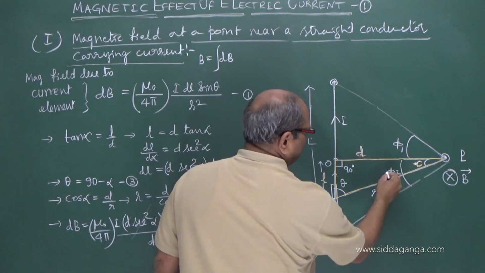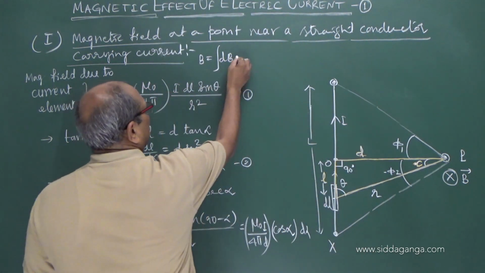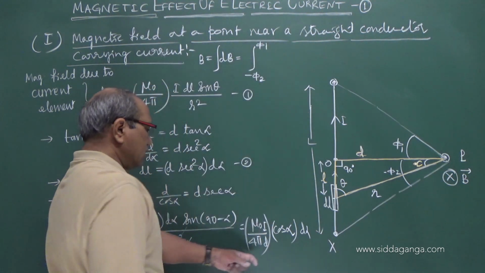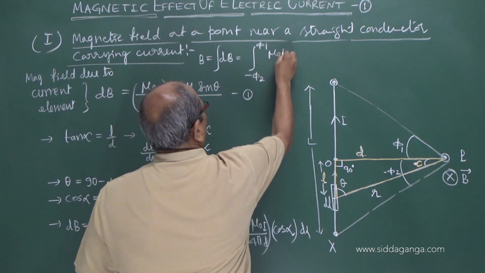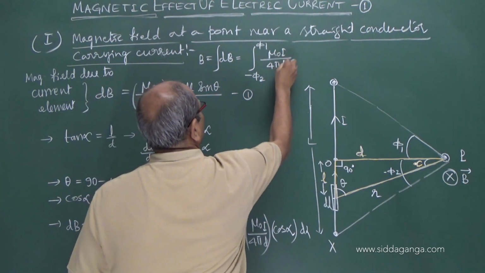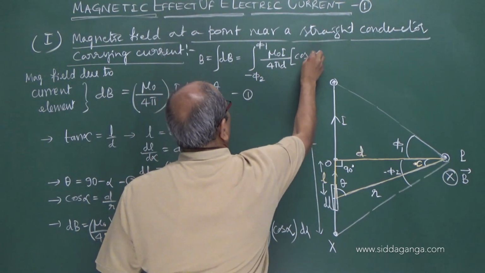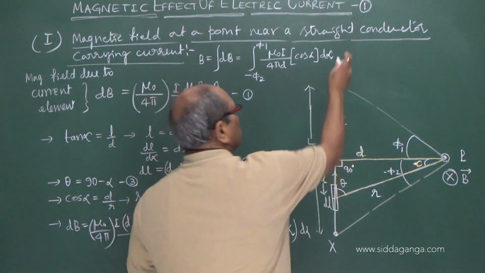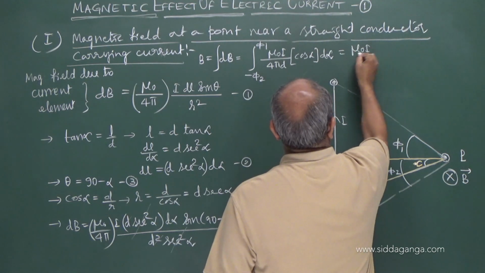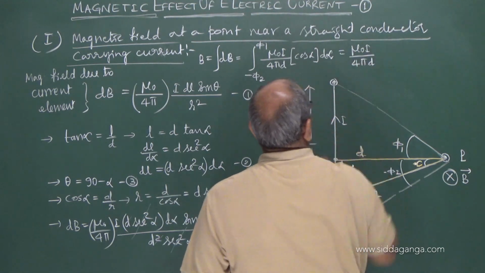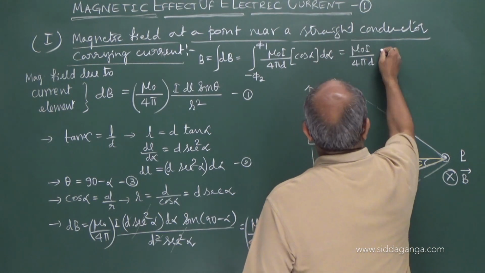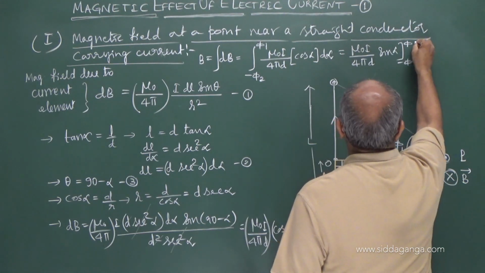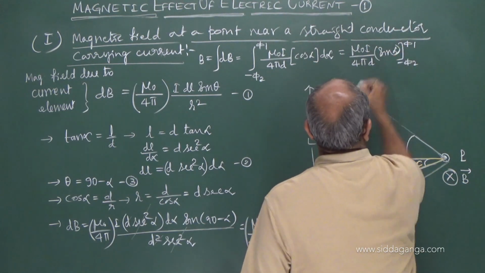That is towards left, so I take a minus sign, plus, integrating this from minus phi 1 to plus phi 2, the vector mu naught I by 4 pi d into cos alpha into d alpha. But mu naught I by 4 pi d is a constant; if I bring it out, the integration of cos alpha is sin alpha, from minus phi 1 to phi 2.